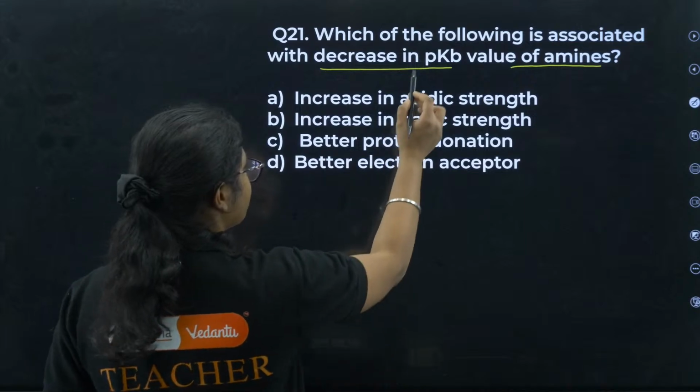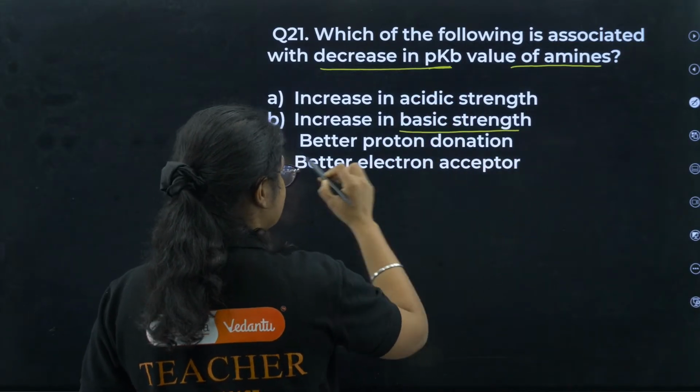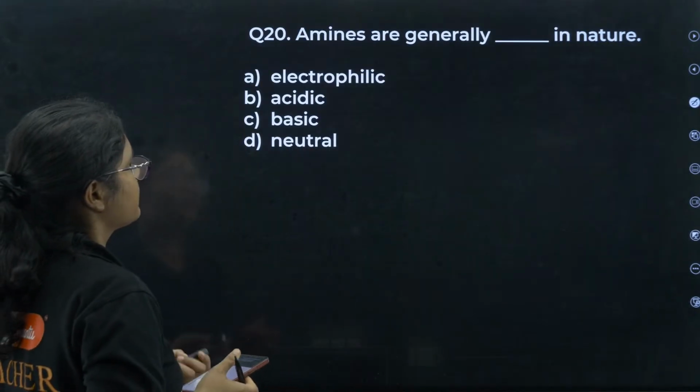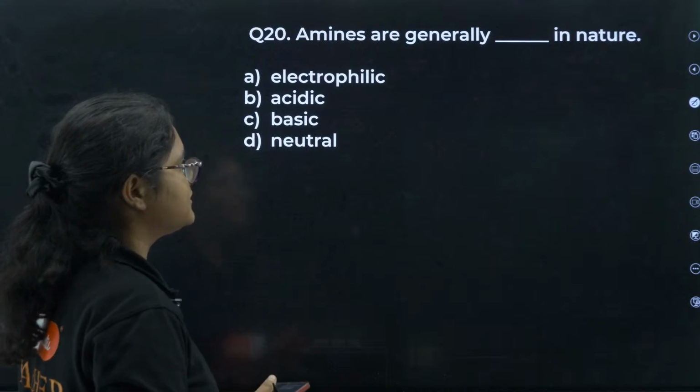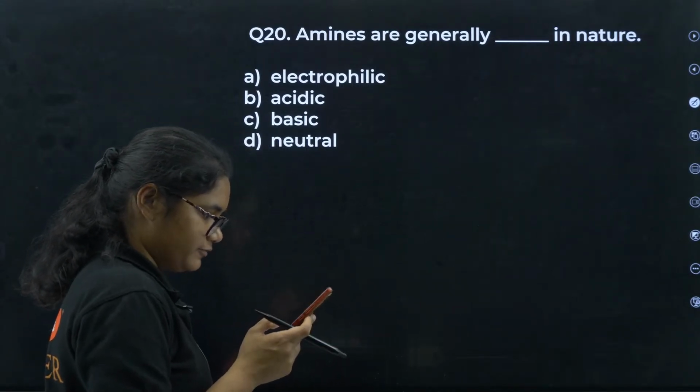Decrease in pKb value means increase in basic strength. Option number B. Yes, all are correct here. Question number 20. Amines are generally dash in nature. Yes, all of you are correct.